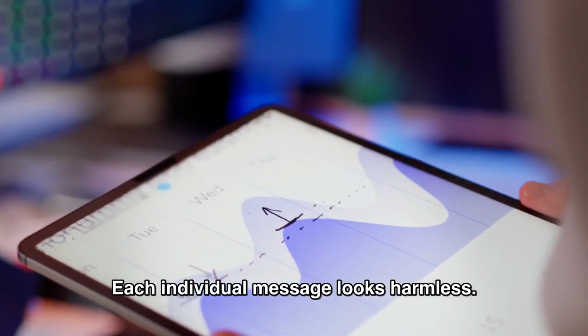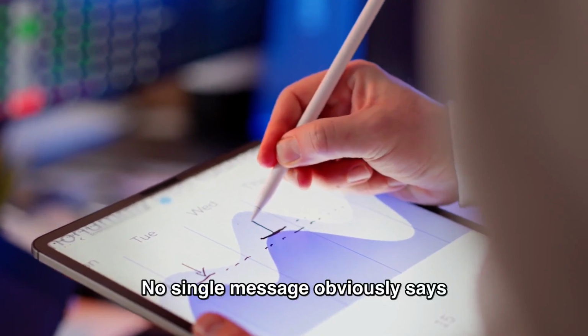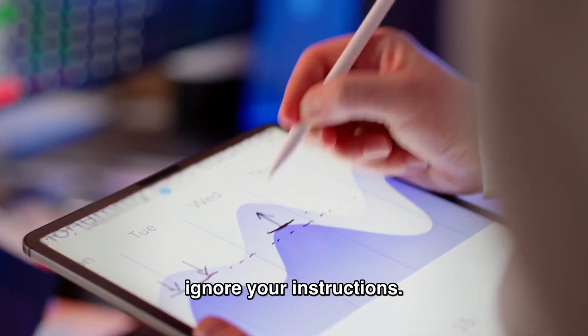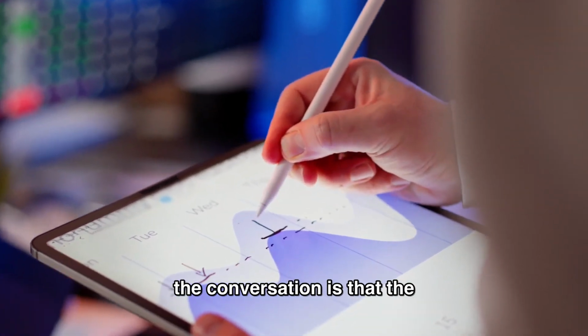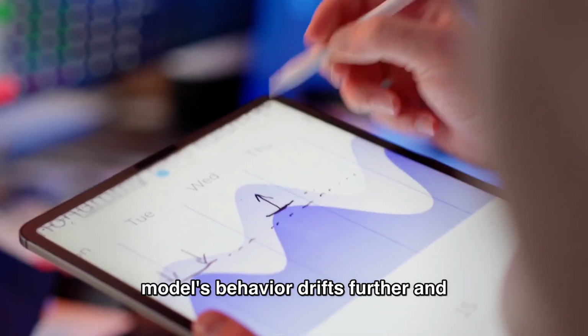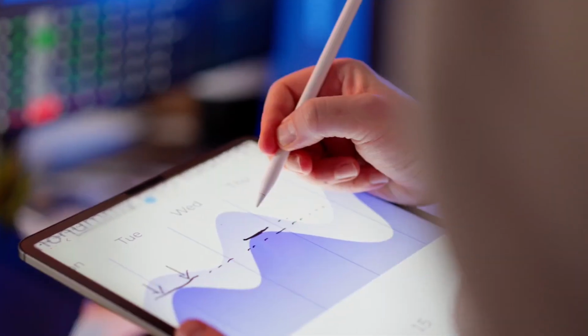Each individual message looks harmless. No single message obviously says ignore your instructions. But the cumulative effect across the conversation is that the model's behavior drifts further and further from your original intent.